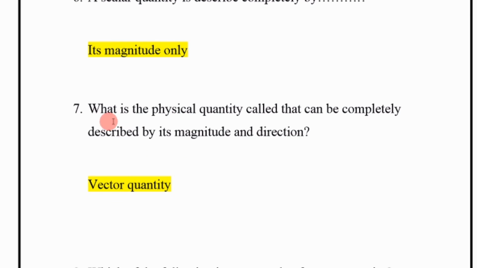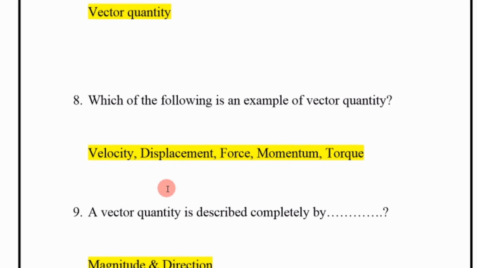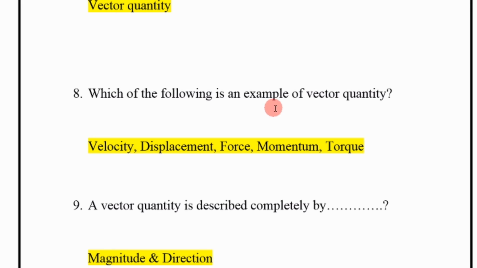Next, what is the physical quantity called that can be completely described by its magnitude and direction? Vector quantity. Next, which of the following is an example of a vector quantity? Velocity, displacement, force, momentum, and torque.